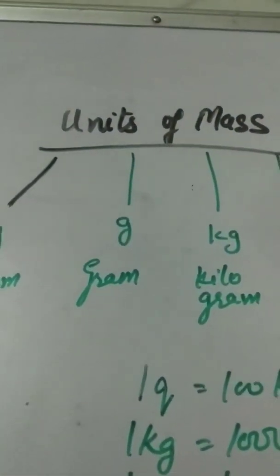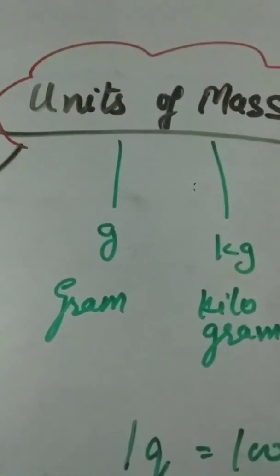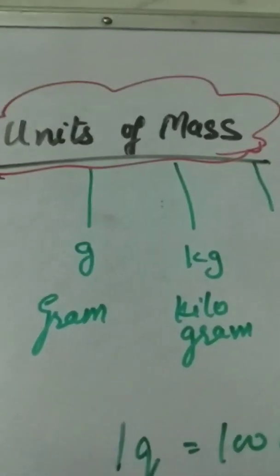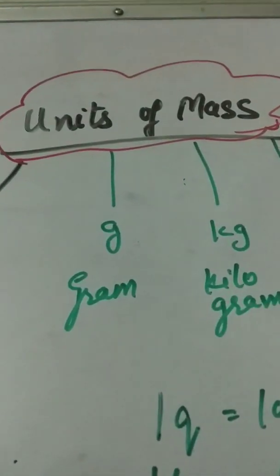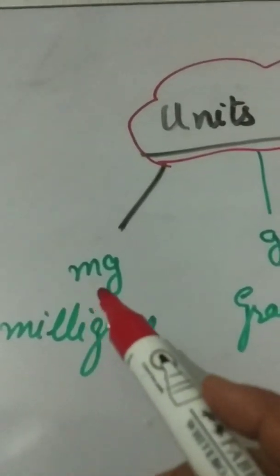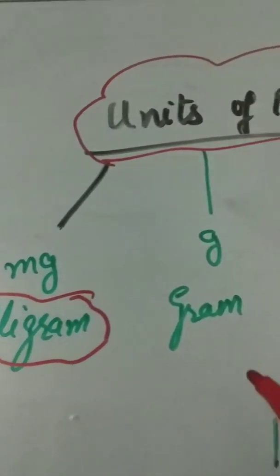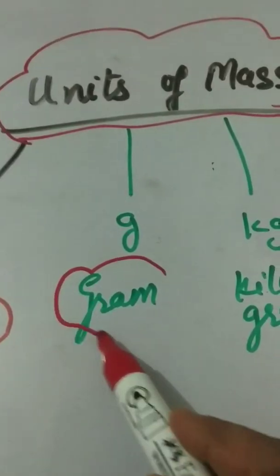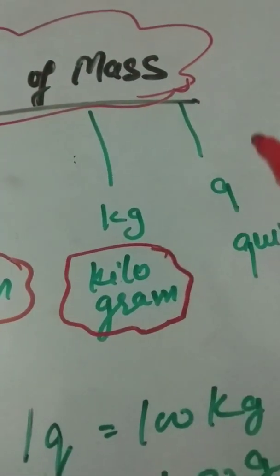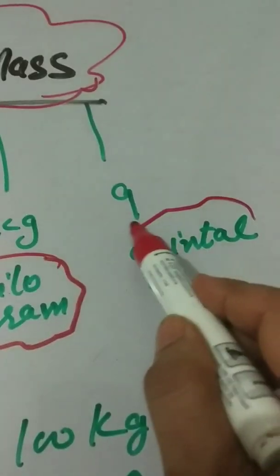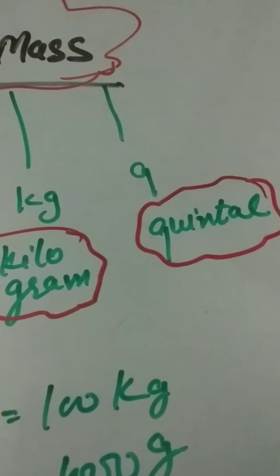We know units play an important role in the measurement of anything. So in case of mass, which units do we use? Milligram, with the symbol mg I have written, gram, small g, kilogram, kg, and the highest one, quintal, small q.